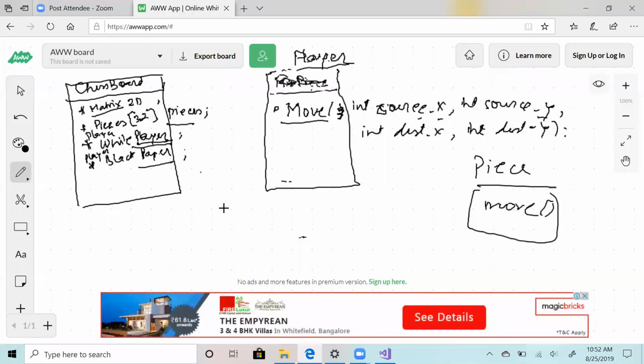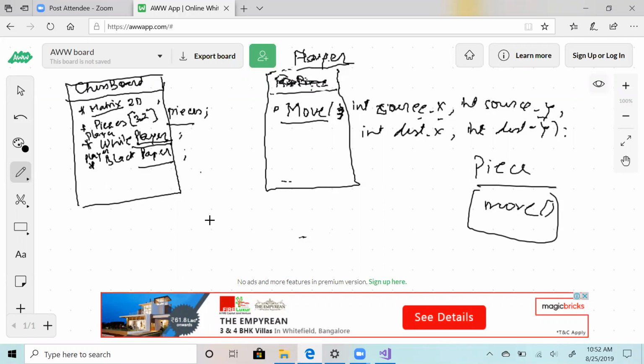Are there any doubts here? Yeah, to make it work, it looks good. But I feel that chessboard is doing a lot of stuff. I mean, it has to figure out. If you feel this, which is fine, if you're getting this thought, it is fine.